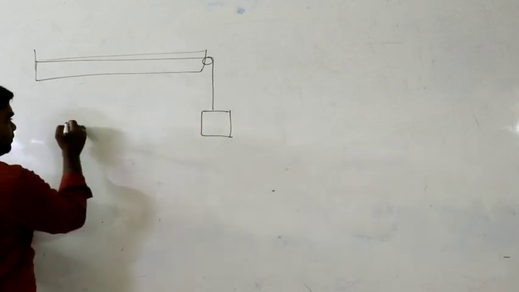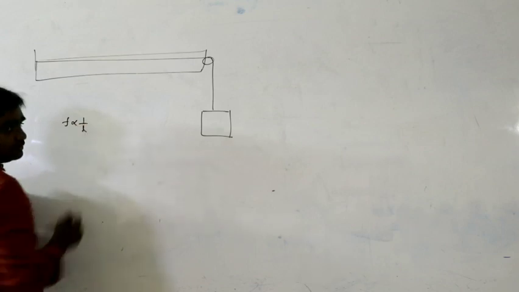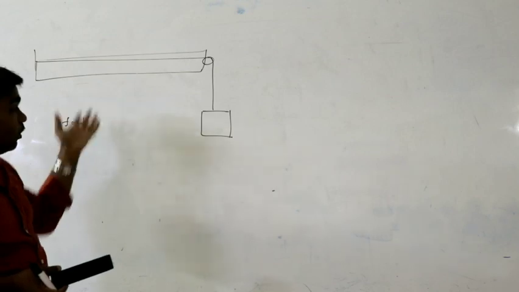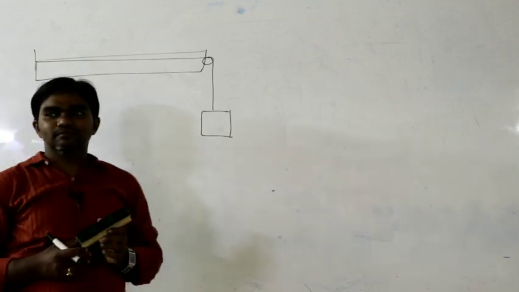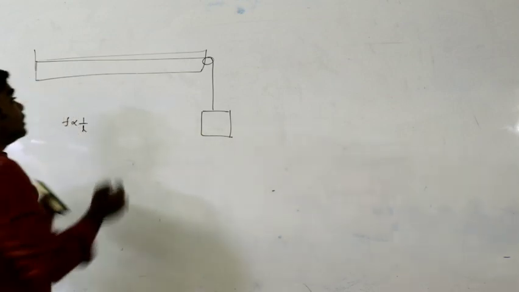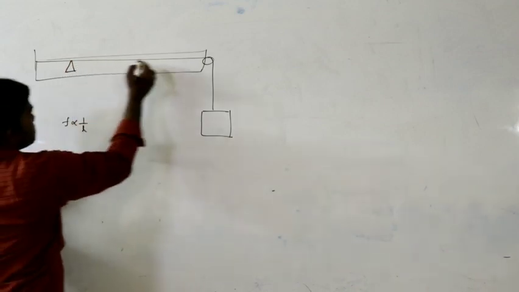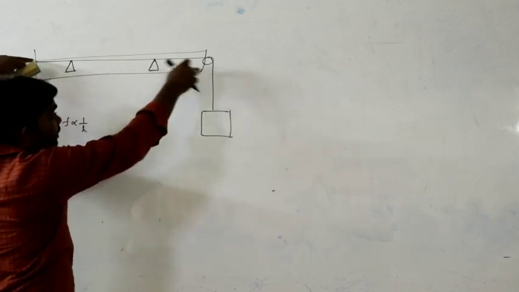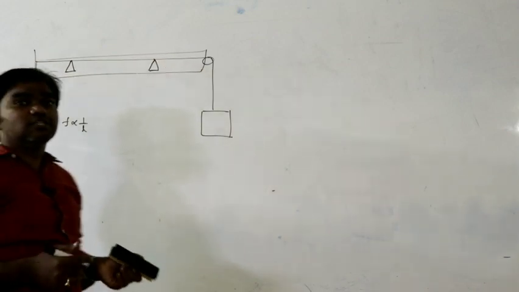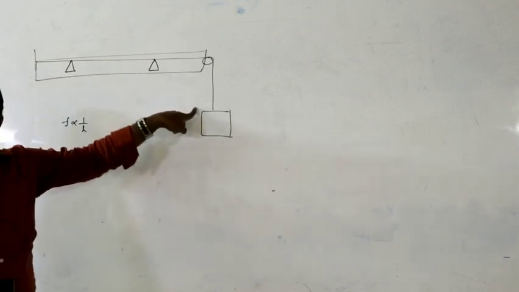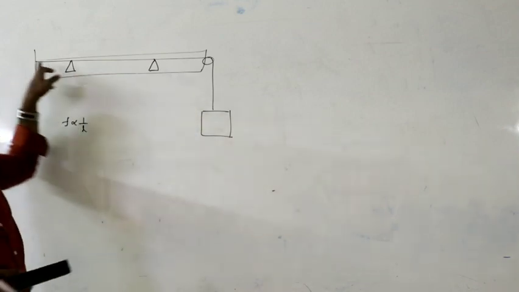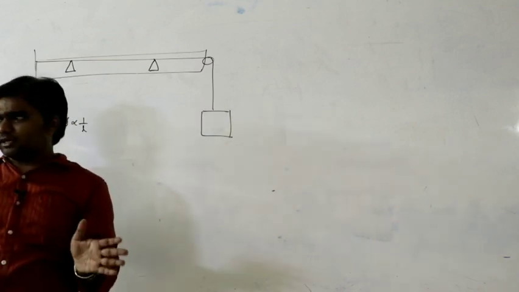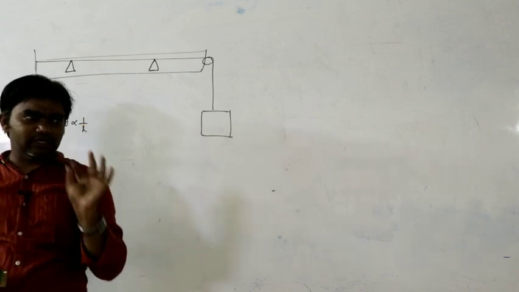What is the first case? F proportional to 1 by length. Length must be changing. How does the length change here? By introducing the bridges, we can consider the length between these two bridges. Due to the variation of these bridges, the length changes. The same wire we are using, we are not changing the wire. Here we are using one string, that is copper or iron, steel, whatever it is, a string having a certain small thickness.